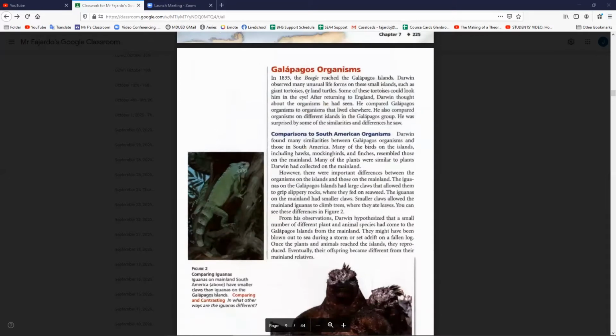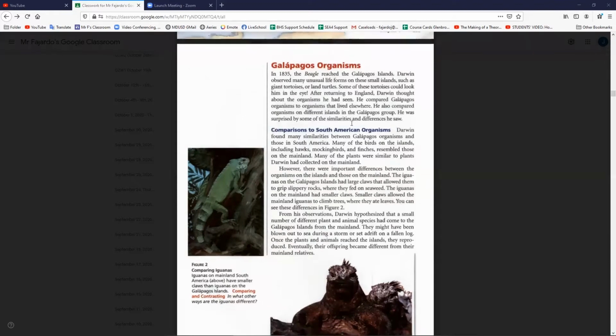In 1835, the Beagle reached the Galapagos Islands. Darwin observed many unusual life forms on these small islands, such as the giant tortoises or land turtles. Some of these tortoises could look him in the eye. After returning to England, Darwin thought about the organisms he had seen. He compared the Galapagos organisms to organisms that lived elsewhere. He also compared organisms on different islands in the Galapagos group. He was surprised by some of the similarities and differences he saw.